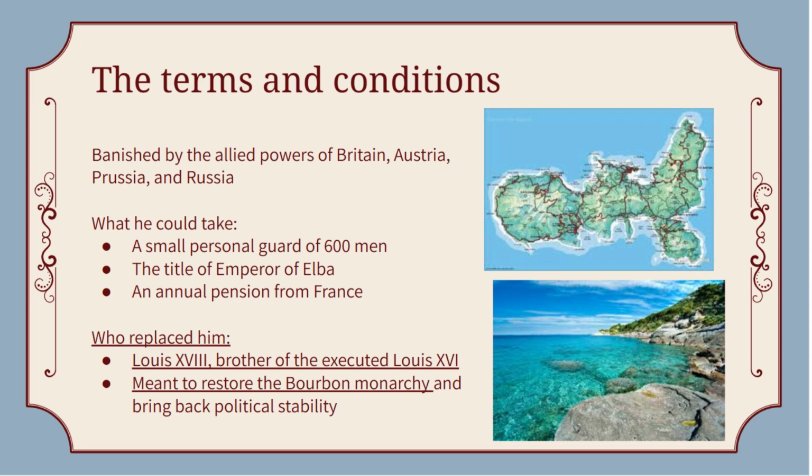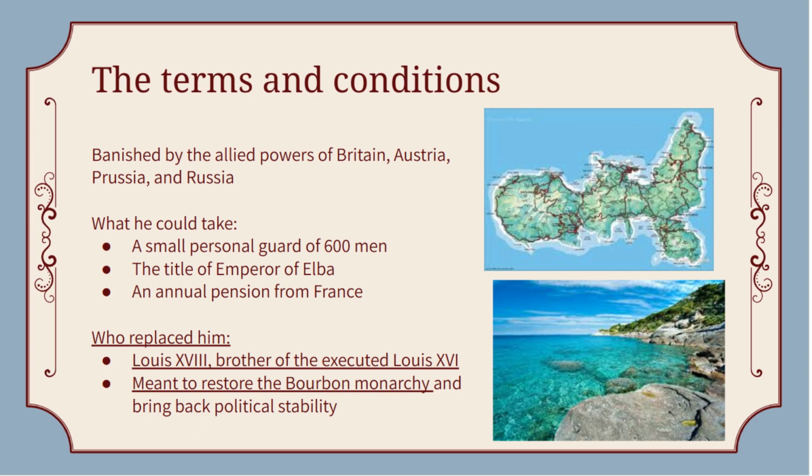So you may be wondering, why does he get to go live the rest of his life on this little island off of Italy? Well, it's because the European monarchs that are part of the Allies wanted to restore stability to Europe without turning him into a martyr. They also started to think of him more like a fellow sovereign rather than a common military dictator. And so they were afraid if they did anything like kill him, they would just be perpetuating that idea that France had already created, that it was okay to kill monarchs.